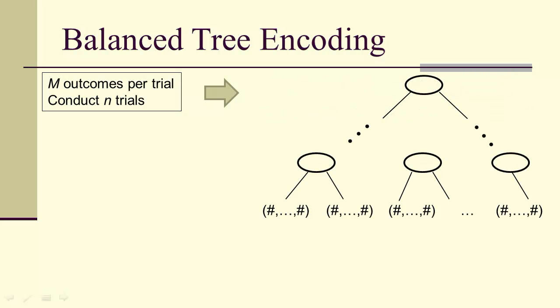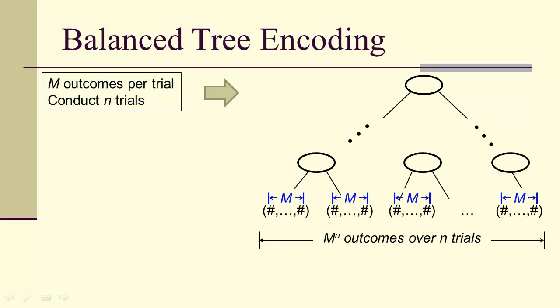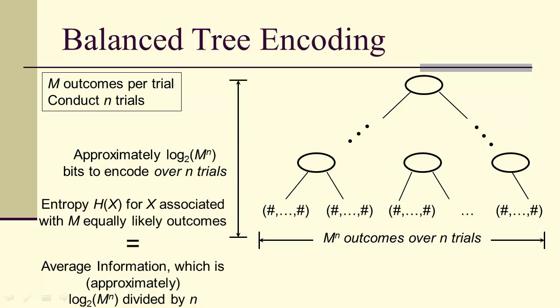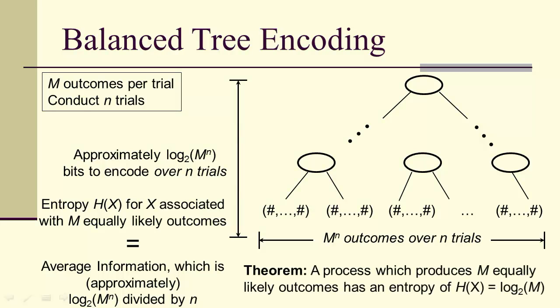And then we represent each of those outcomes as the leaves of a tree. So we have m to the n outcomes over the n trials, and because we're using a tree, we have approximately log base 2 of m to the n bits to encode all the possible outcomes over those n trials. The entropy with m equally likely outcomes is the average information, which is approximately log base 2 of m to the n divided by n. And so therefore a process which produces m equally likely outcomes has an entropy of log base 2 of m.